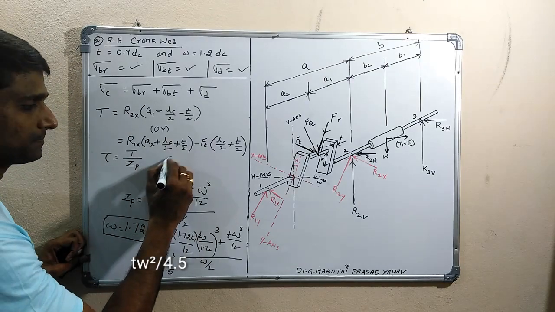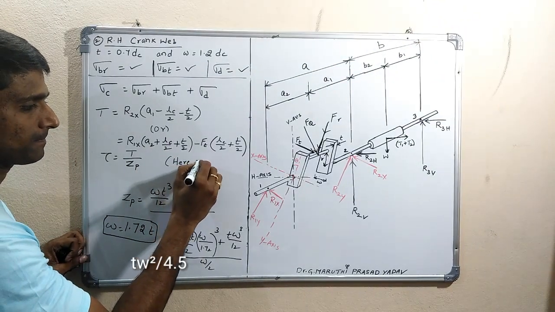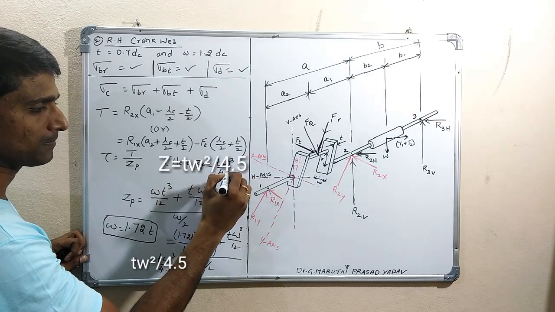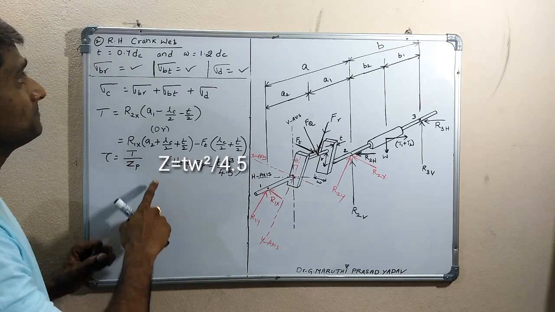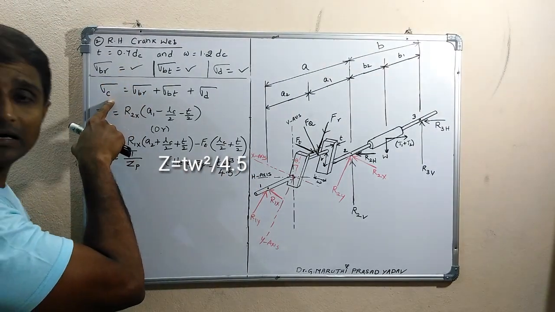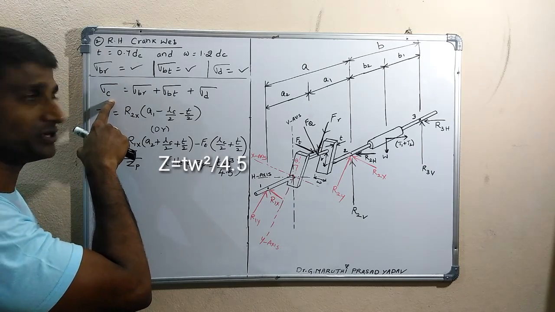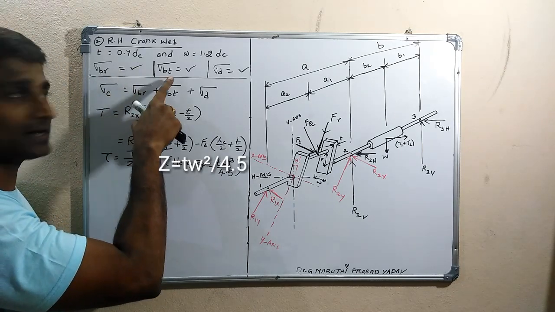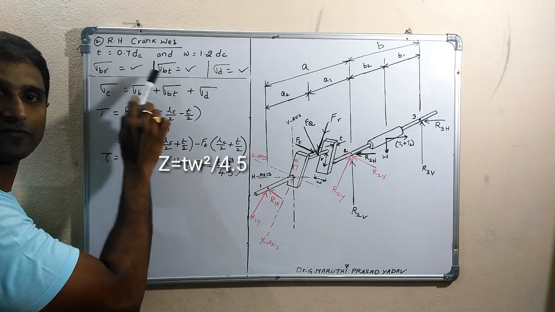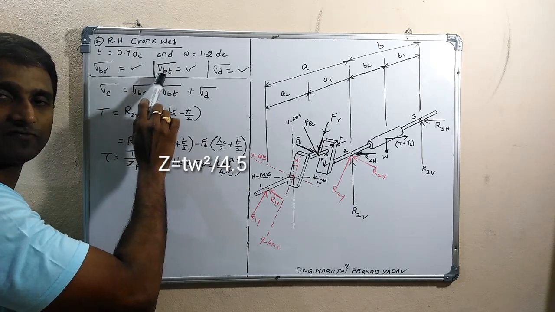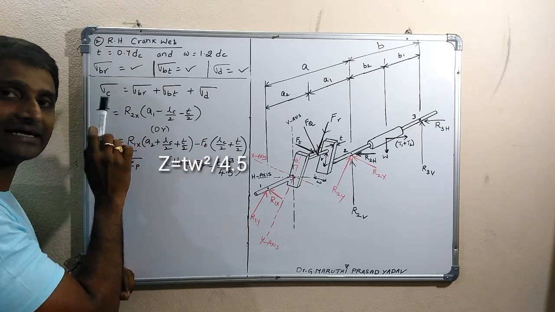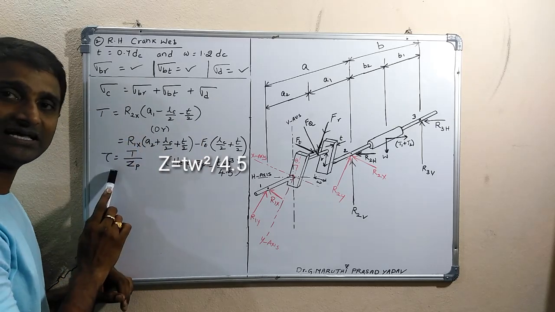So therefore here, finally this right hand crank web is under action of direct stress, which is compressive in nature, adding together sigma Br, sigma Bt and sigma D. There is a compressive bending stress because of radial force, compressive bending stress because of tangential Ft, and direct compressive stress. Adding together, this is the final resultant direct stress developed on the web, and this is the shear stress.